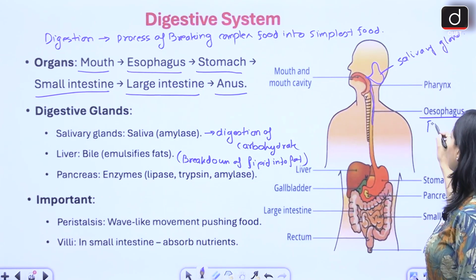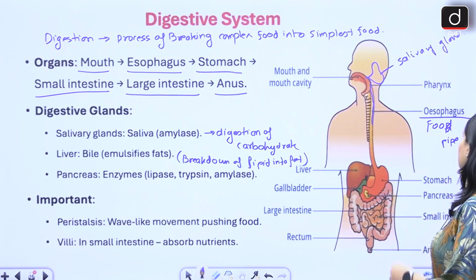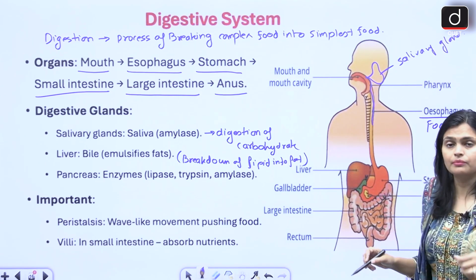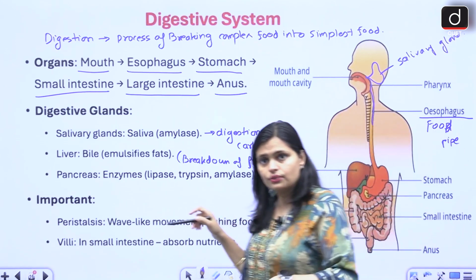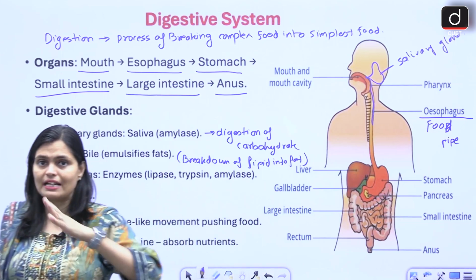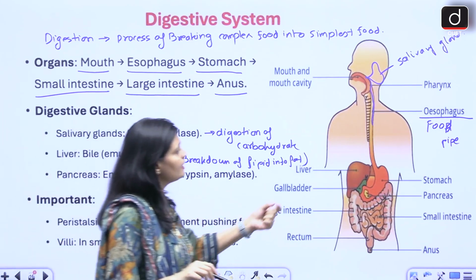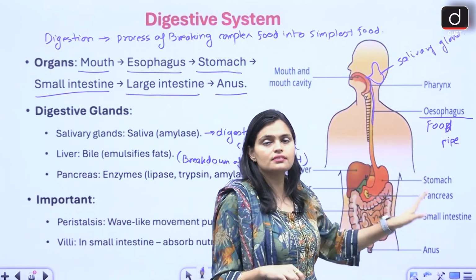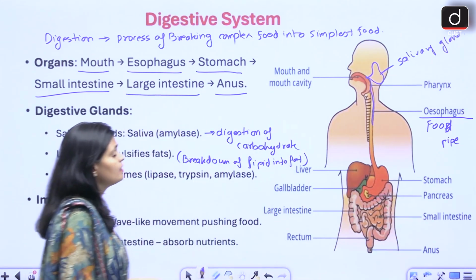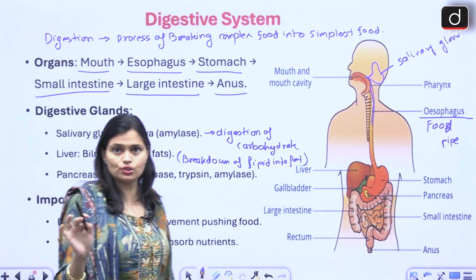Okay. After that, from the mouth the food enters into the oesophagus. Oesophagus is also called the food pipe, right? Through the oesophagus, the food enters the stomach via peristalsis movement. It is a wave-like movement. It's not that the food just slides down all at once; ऐसे wave की तरह से ये stomach में पहुंचता है. ठीक है. Now no digestion takes place in the oesophagus.